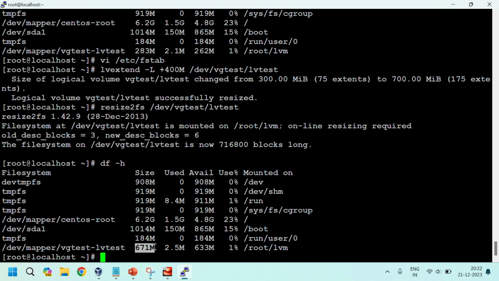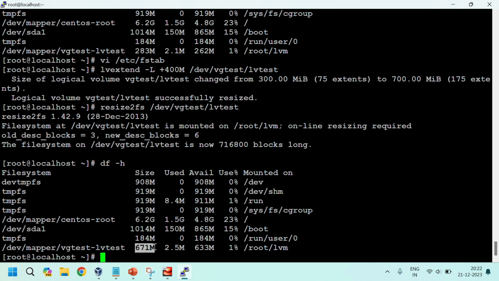Okay, this is how we can extend the logical volume, meaning increasing the size of the logical volume. If we have 2 GB available, that's why we can increase it. If you don't have the space in that partition, that scenario is different. First we need to extend the VG, then we can extend the logical volume.